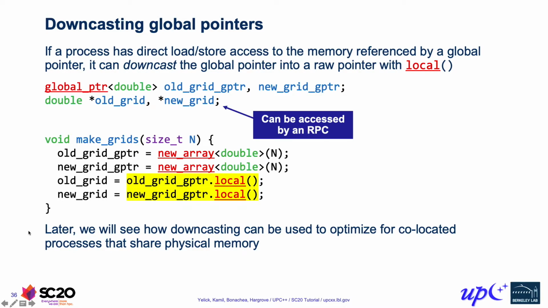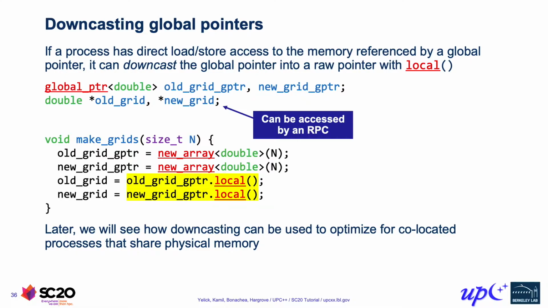We'll also see later that we can actually do this with global pointers from processes that share physical memory with us. One last thing I want to mention is that because we're using global variables to store our pointers, we can actually access them using an RPC. However, we'll actually set up our communication using something different.